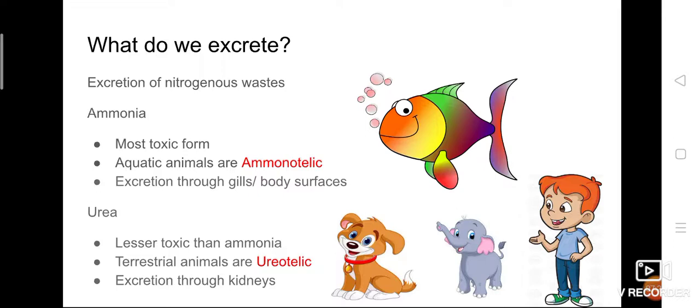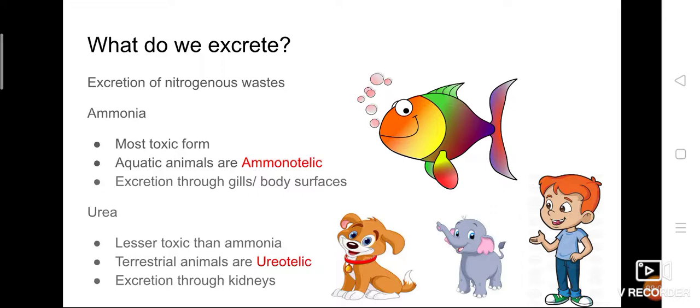How do we excrete? How is the excretion process taking place? See, we excrete harmful waste products. We are saying harmful waste products, but we don't know what the harmful waste products are, isn't it? Most of the harmful or toxic waste products are nitrogenous waste, that is, waste containing nitrogen. Here some of the important nitrogenous wastes are given.